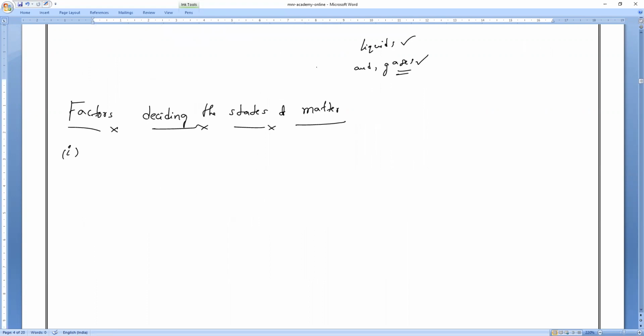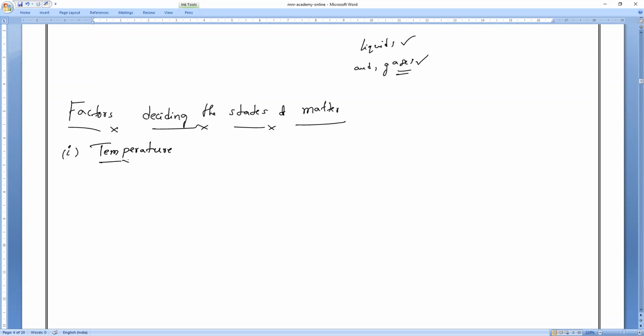Space between them? No, that is a bigger thing, of course. Shape? It's not that. Any other? Who will decide it? Temperature. Yes, Shivani is correct. Temperature is the main thing which will decide our states of matter.